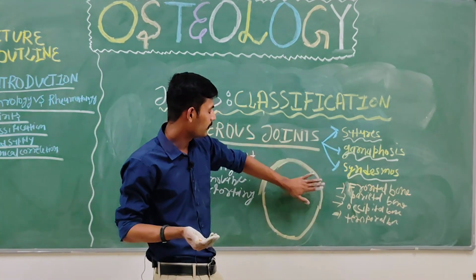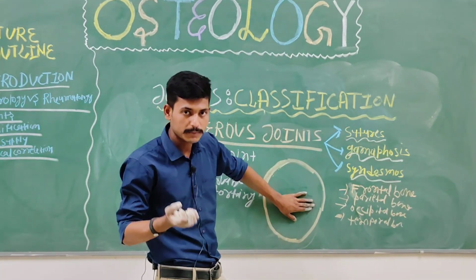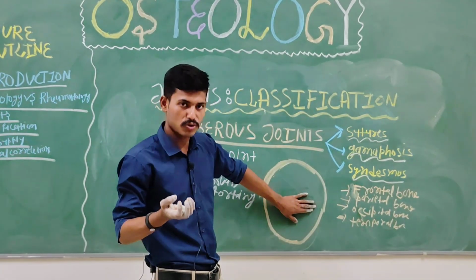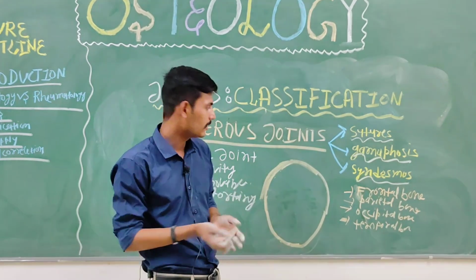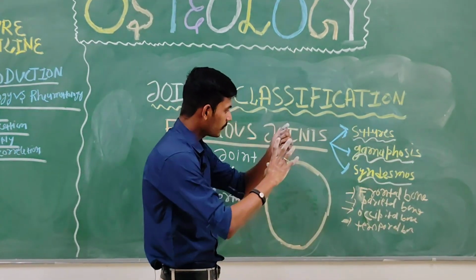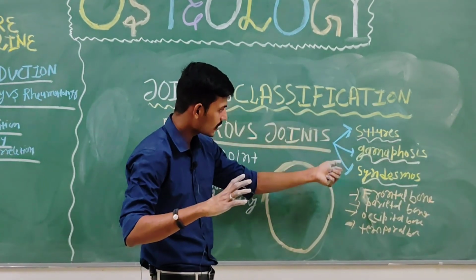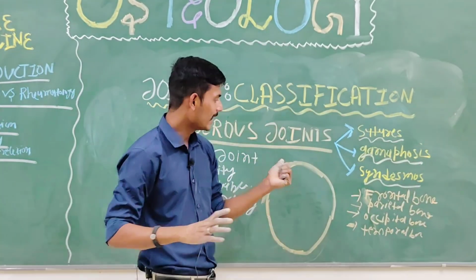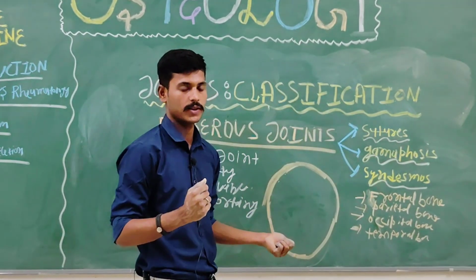Previously their joining was not tight, not firmly attached, not strong. They are basically pliable. These sutures, which are basically fibrous joints, are not present at birth time as well.